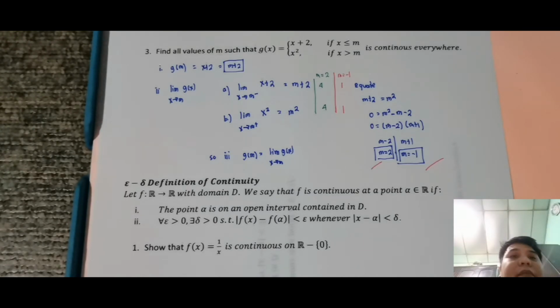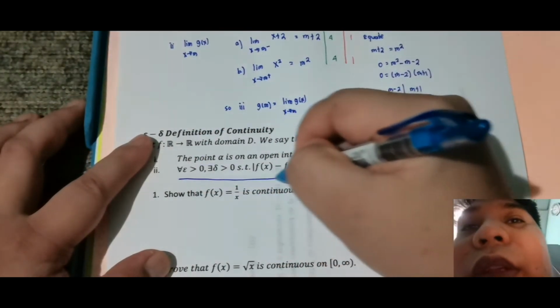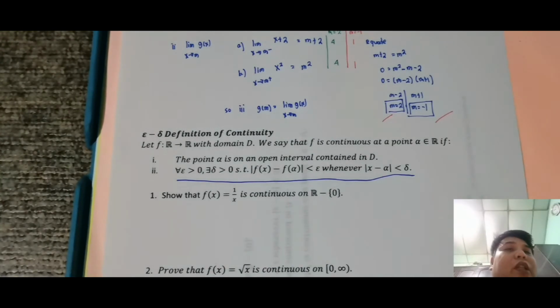Explain ko sa drawing yan. Then, for every epsilon greater than 0, there exists delta greater than 0 such that absolute value of f of x minus f of A is less than epsilon whenever absolute value of x minus A is less than delta. So, ang tawag dito, sa part na to, tulad doon sa epsilon delta ng limit, is epsilon delta definition of continuity. So meaning yan yung gagamitin natin para ma-prove na continuous siya doon sa specific point.